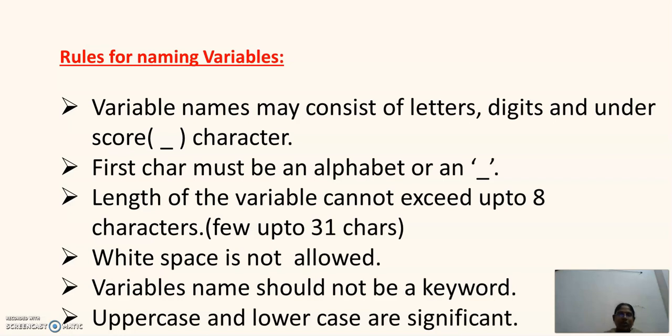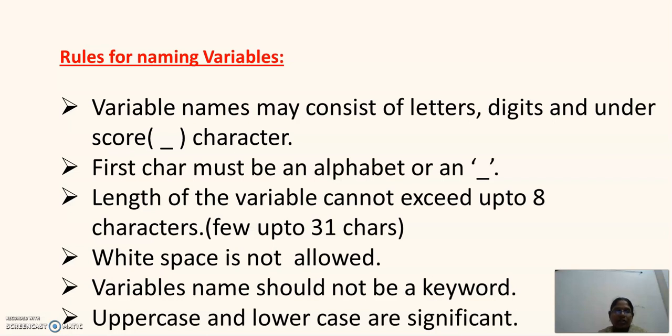Special characters you have many, but in the naming of a variable you should use only one special character, called underscore. The first character must be an alphabet or an underscore. That means a variable name can start with a character or an underscore, but not with a digit.